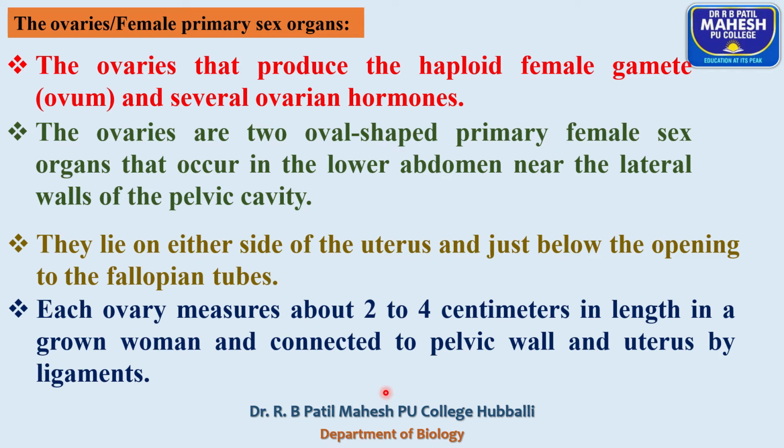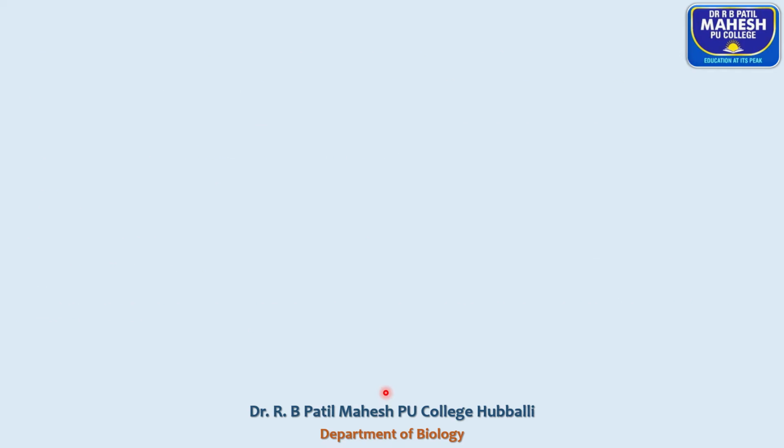Each ovary measures about 2 to 4 centimeters in length in a grown woman and is connected to the pelvic wall and uterus by means of ligaments. So the ovaries are held in position with the help of ligaments, which connect the ovary to the uterus and the pelvic wall.